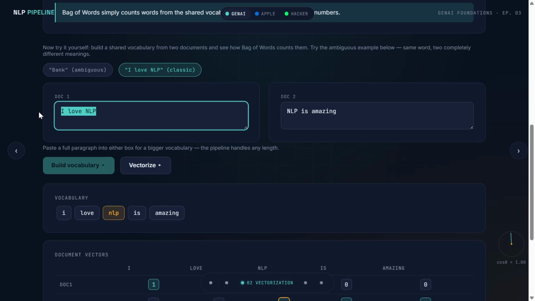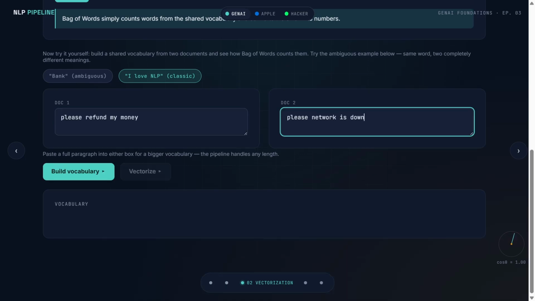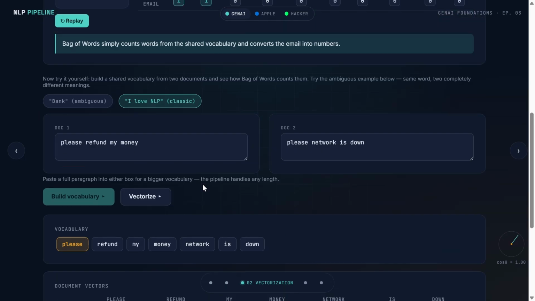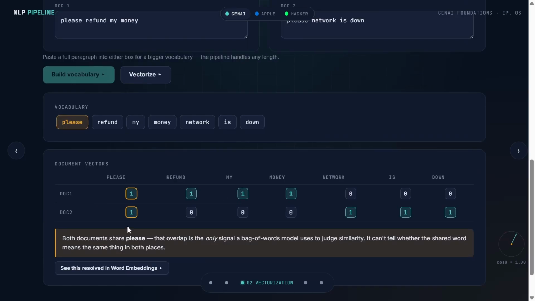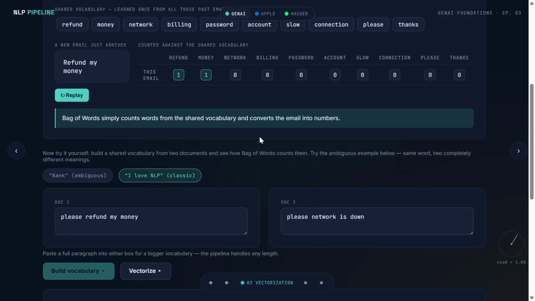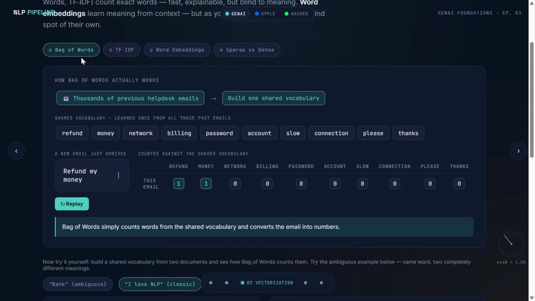We'll give one more example. Please refund my money. In another email, please, network is down. Here you see, even though one is a refund email and the other is a network issue, because please is repeated, it counts please more number of times. This exact problem is avoided in TF-IDF.